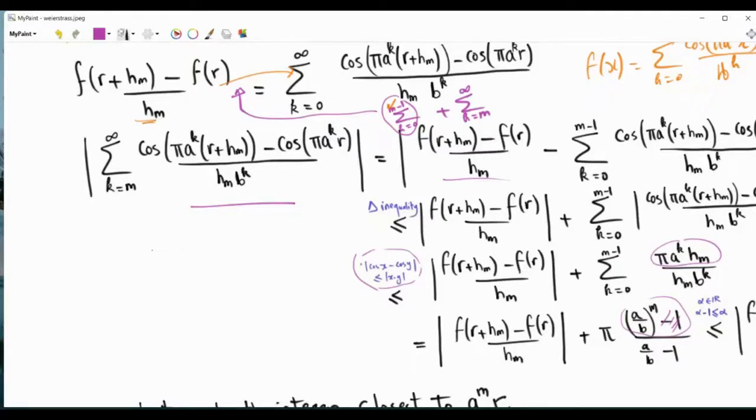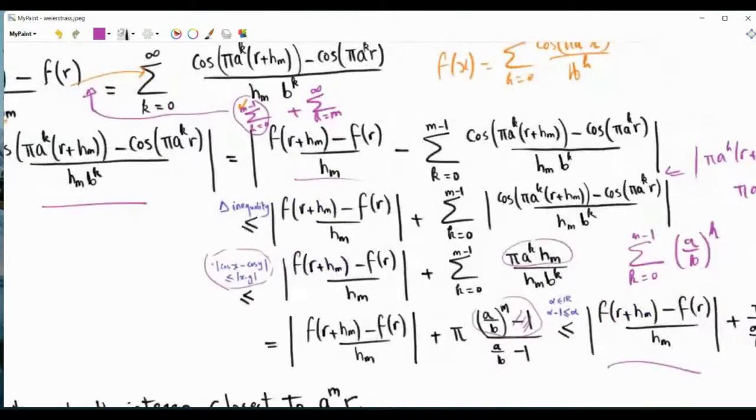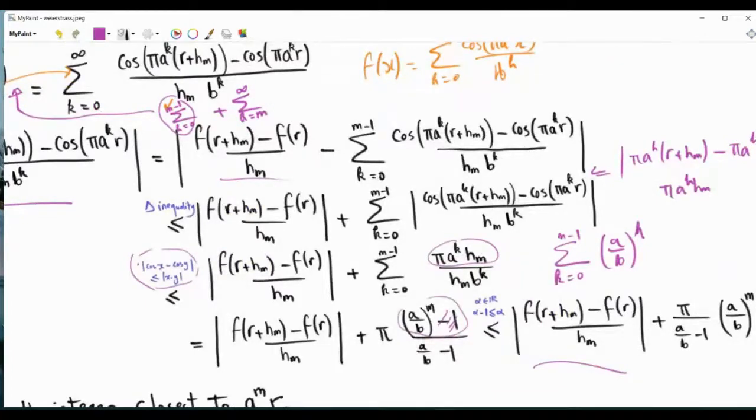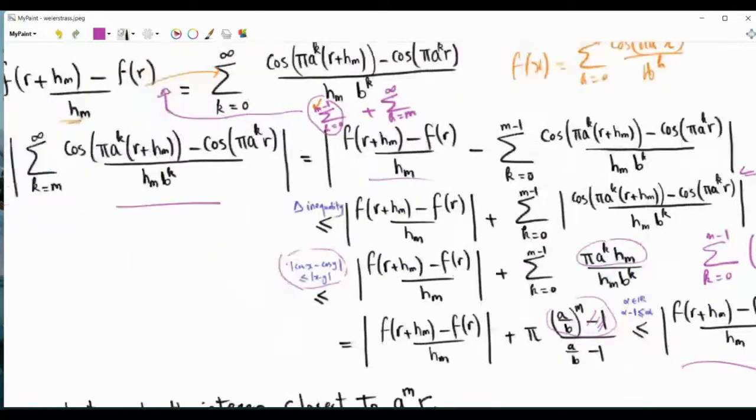And in doing so, we need now to know what h of m is. Okay, so when we did this upper bounding, what happened is that h of m disappeared from here, but now we will need to basically design this positive sequence that converges to 0 as m tends to infinity.